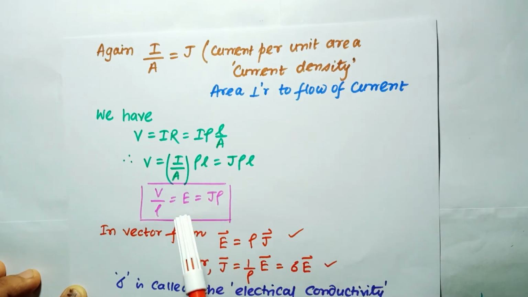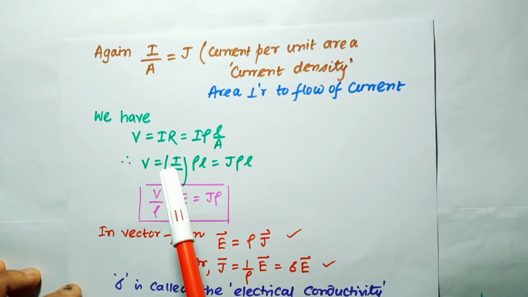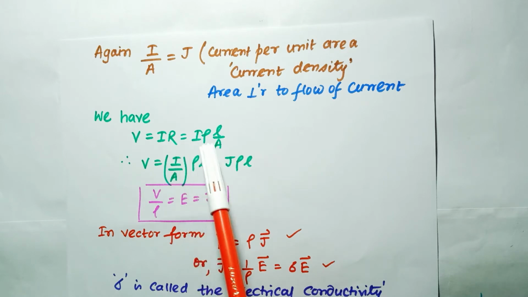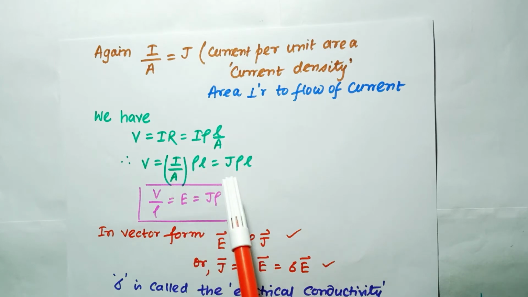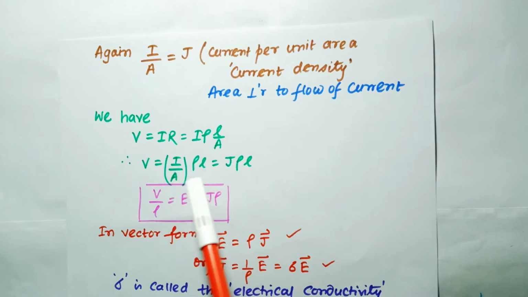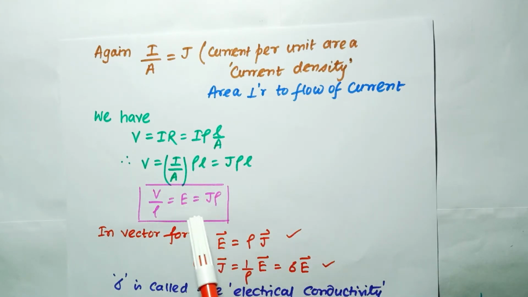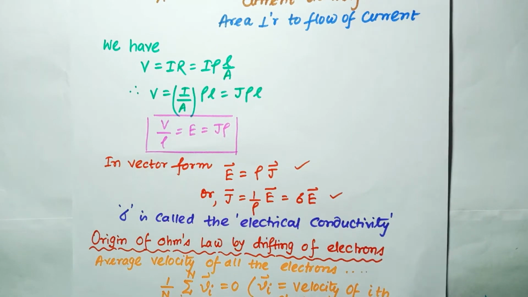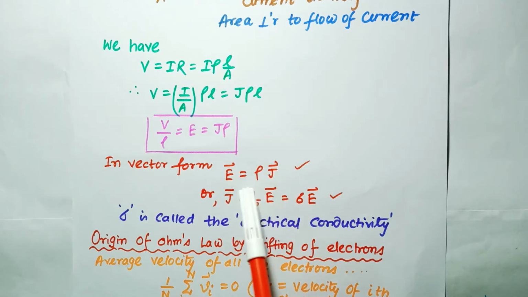Now from Ohm's law, V is equal to IR, and if I put the value of the capital R, which is the resistance, that is rho times L by A. Now this I by A I write as J, capital J, the current density I just defined. So it becomes V is equal to J rho L. Now V by L is the electric field. So V by L, the electric field, is equal to J rho. In vector form we can write that E is equal to rho times J.